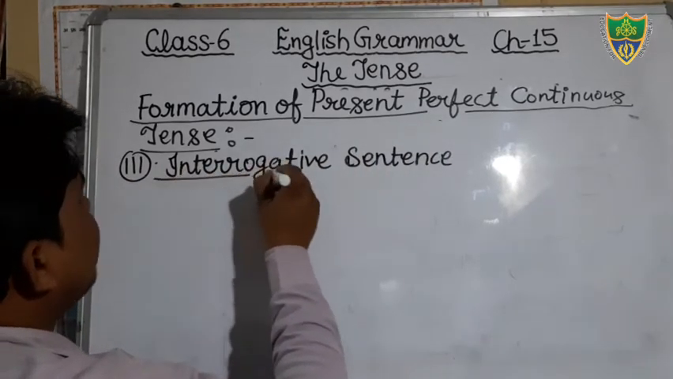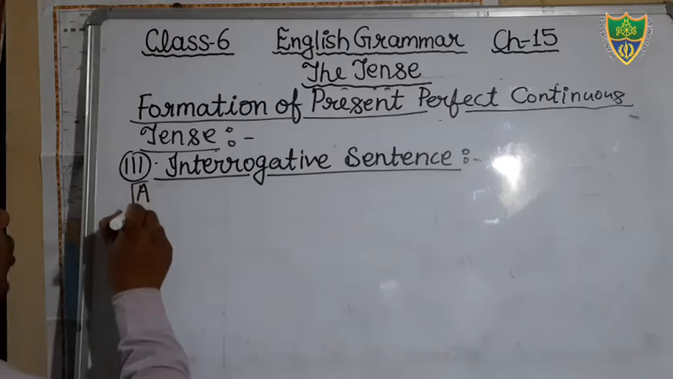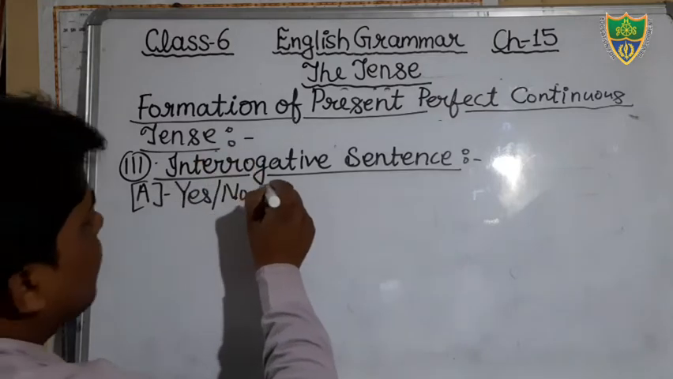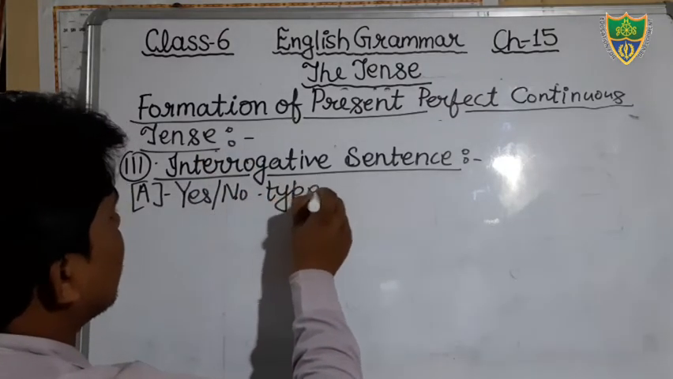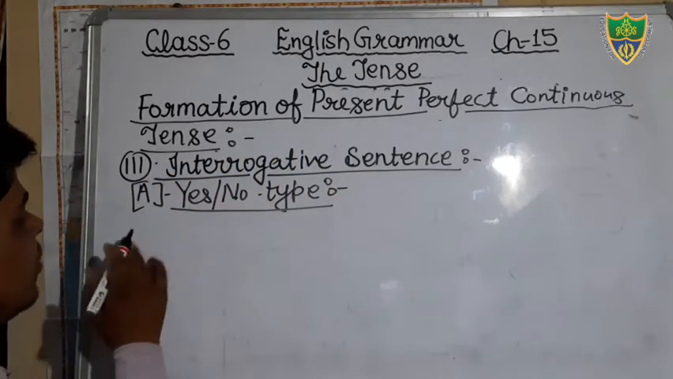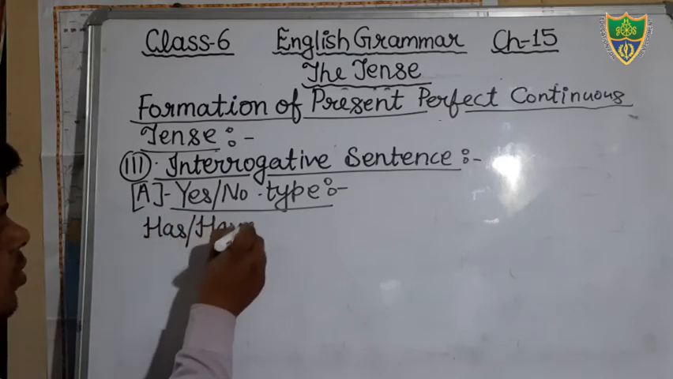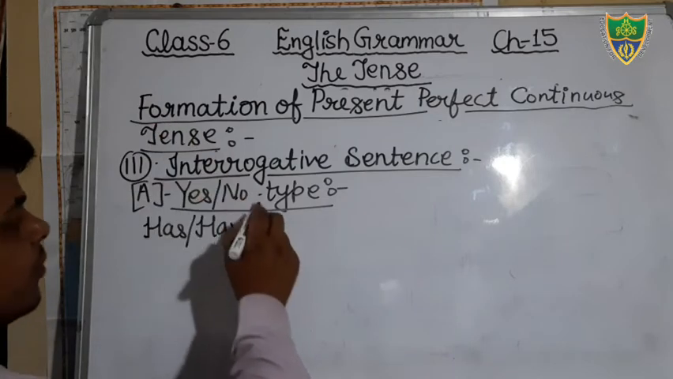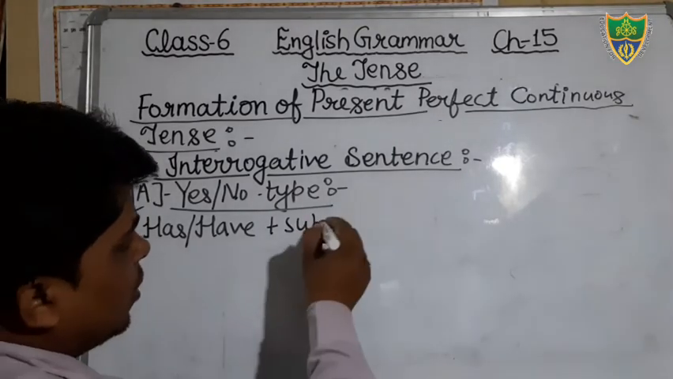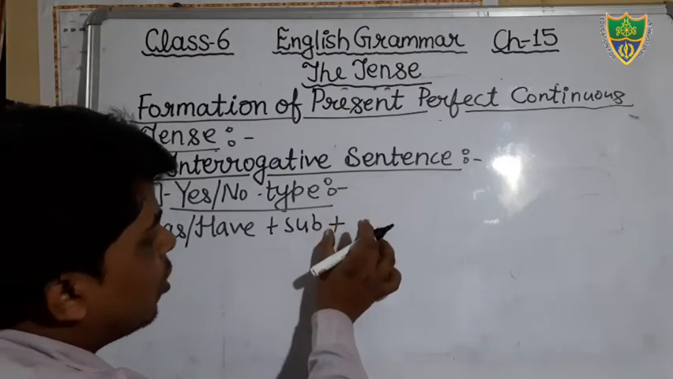Just see, here in the interrogative I have already told you there are 2 types. SNO type sentences are those which start with the helping verb, and their answer can be given in 1 word. We can see the helping verb: has or have we will use at the beginning of the sentence. Just see, there will be has or have, then after that the subject. Then if not is there, we will add not, but if there is no not, then we will not use not.